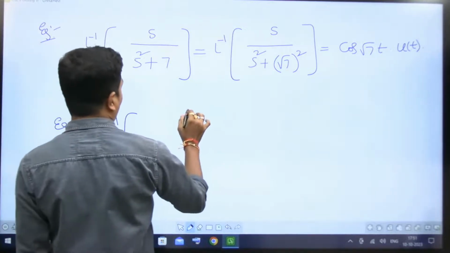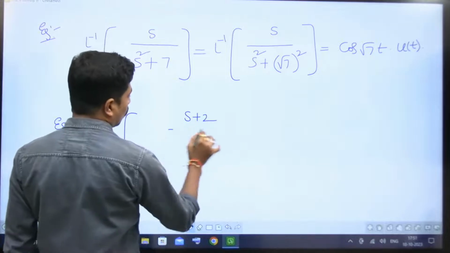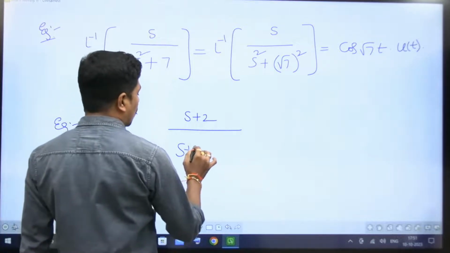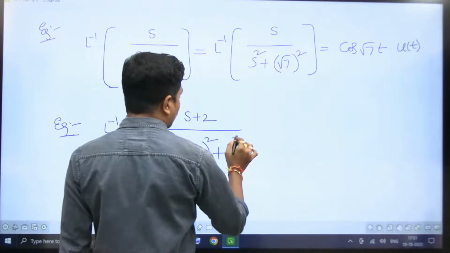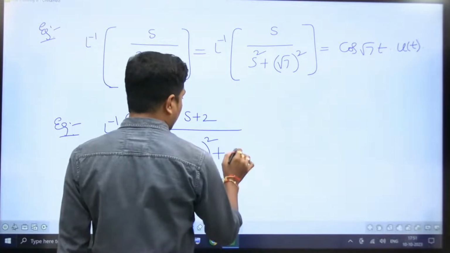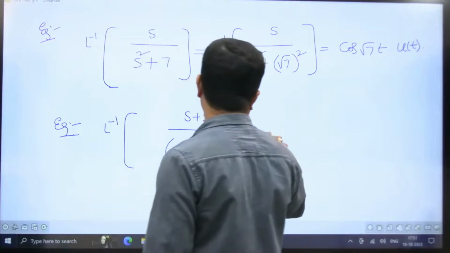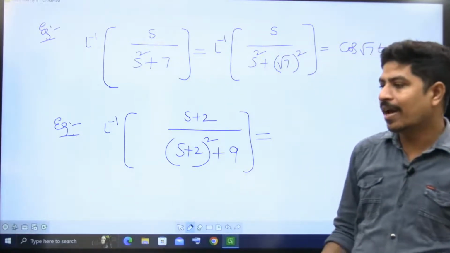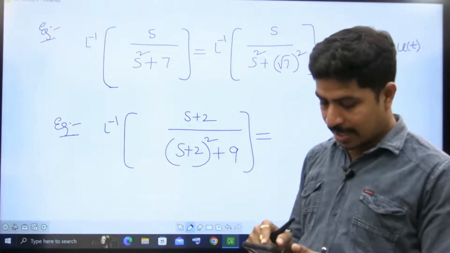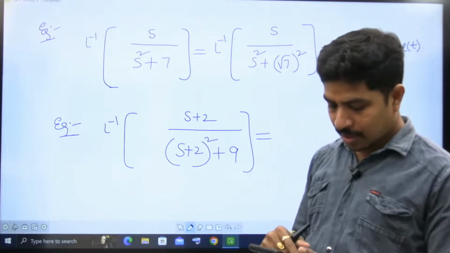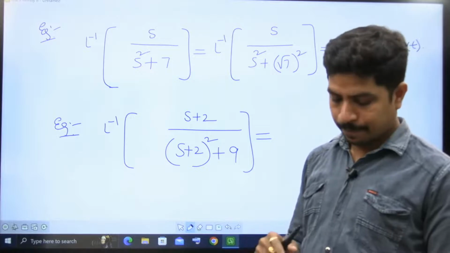Inverse Laplace transform of s plus 2 by s plus 2 whole square plus 9. Answer for this one, please. I'll wait for your answer. Anyone can answer.